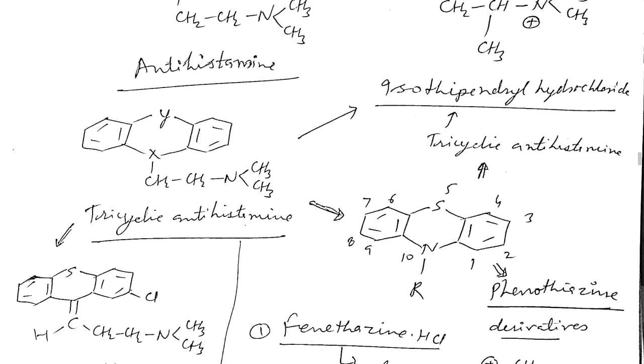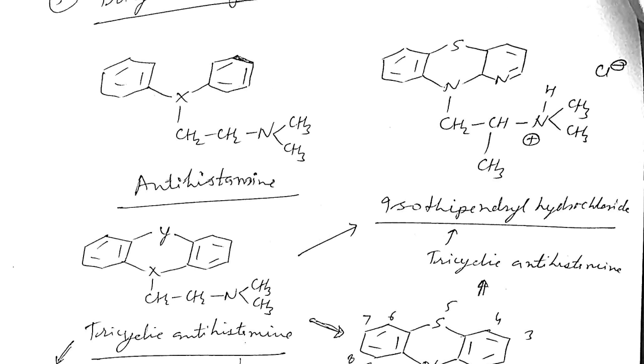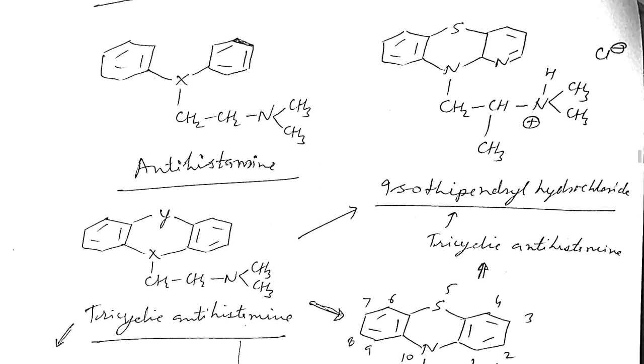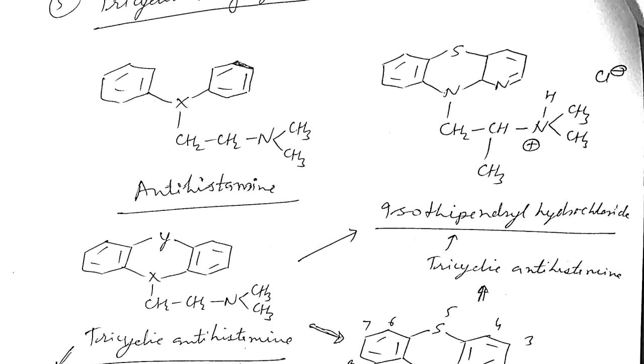So look at here, there are some phenothiazine derivatives, another category of tricyclic ring system containing structure, that is isothiophendyl hydrochloride. Isothiophendyl hydrochloride is a tricyclic antihistaminic. Look at here, there are two phenyl rings fused together, meaning three rings are there, just like the phenothiazine ring, but the phenyl group is here, the nitrogen.